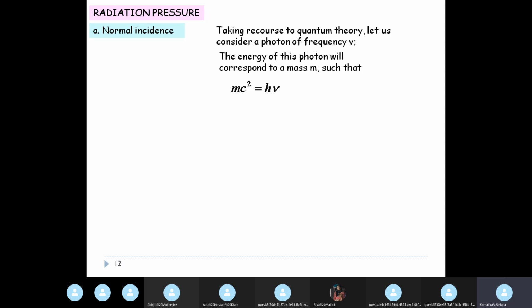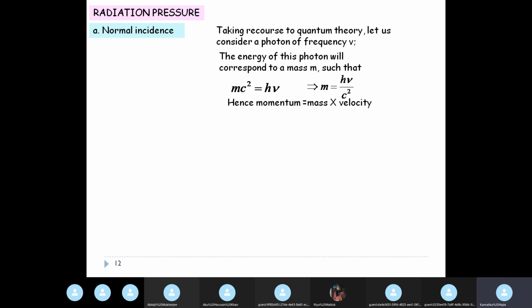Now don't tell me, ma'am, photon is massless, why are you writing this? This is just to draw an analogy that if m is the mass, then its energy is mc square, and if we are considering a photon of frequency nu, then its energy is h nu, so we are equating mc square to h nu, so that we can write the mass as h nu by c square.